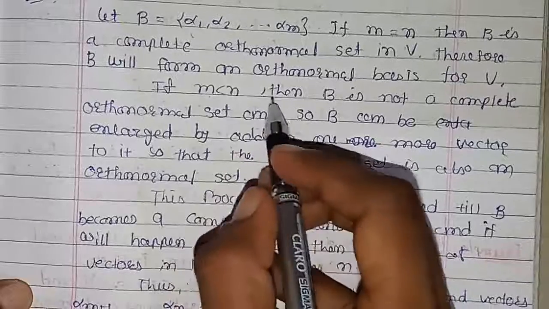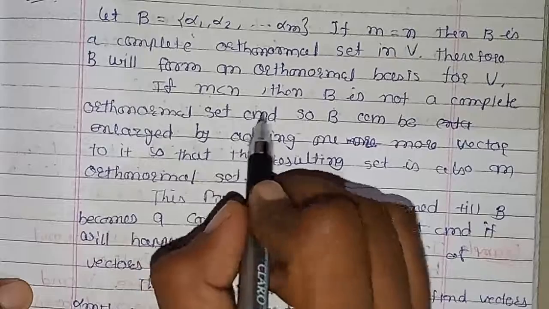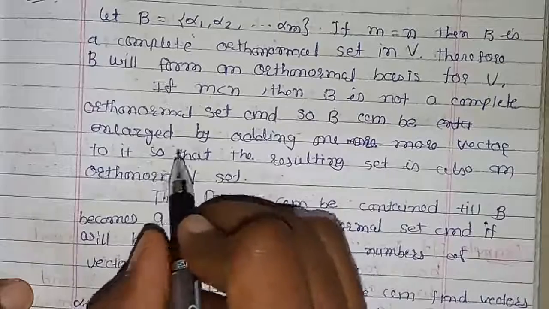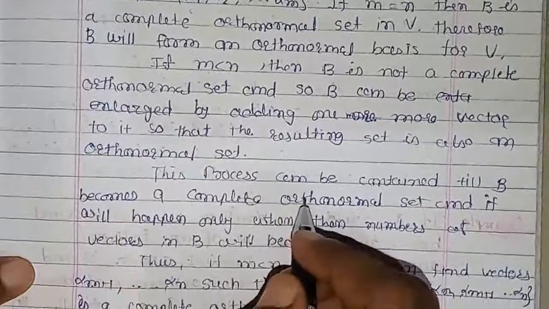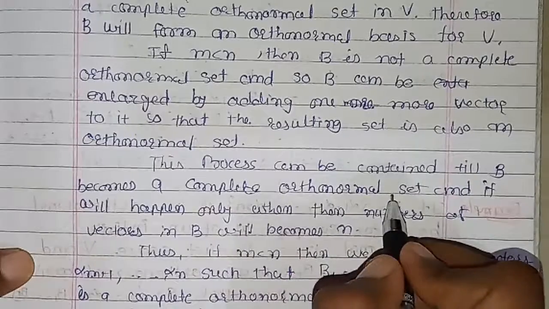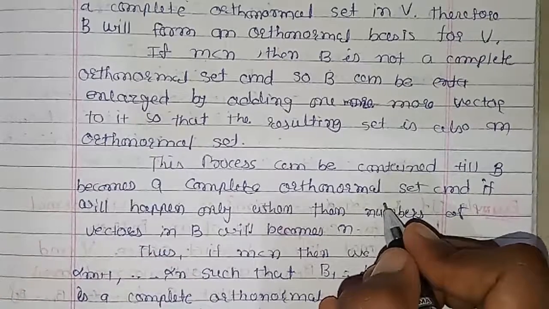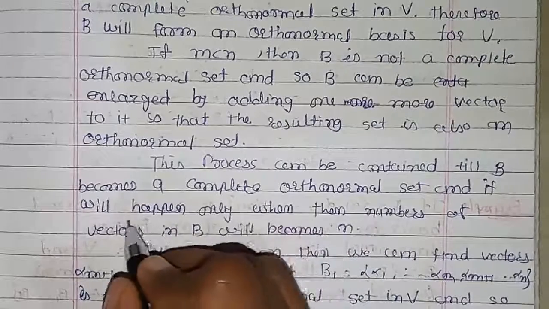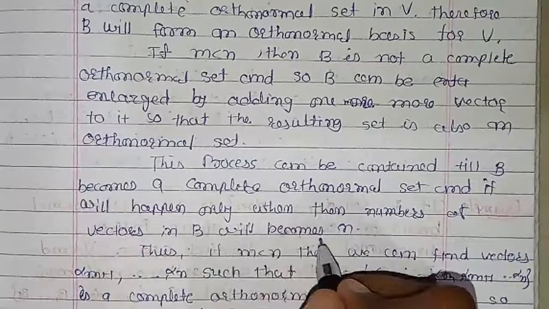Now if m is less than n, then what happens? If m is less than n, then B is not a complete orthonormal set, and so B can be enlarged by adding one or more vectors to it, so that the resulting set is also an orthonormal set. Now this process can be continued till B becomes a complete orthonormal set. So B will be the largest set containing all the orthonormal vectors. Till that time we will add some elements to this B. It will happen only when the number of vectors in B becomes n.